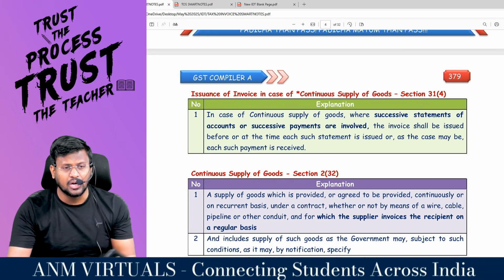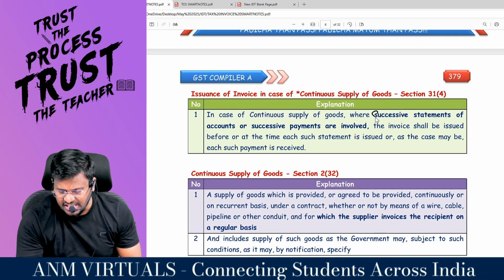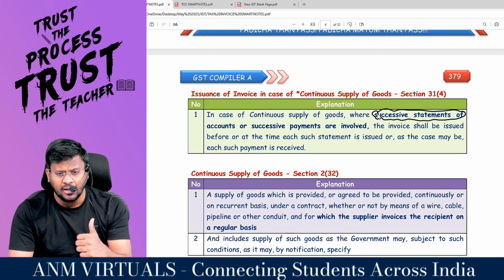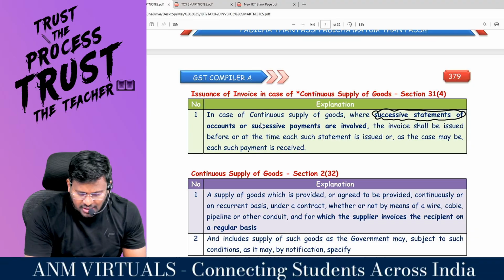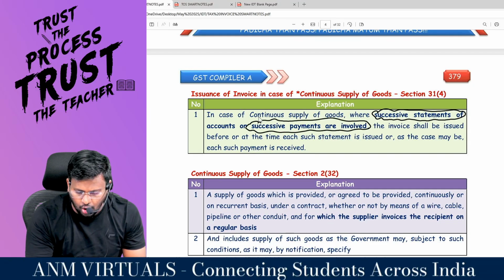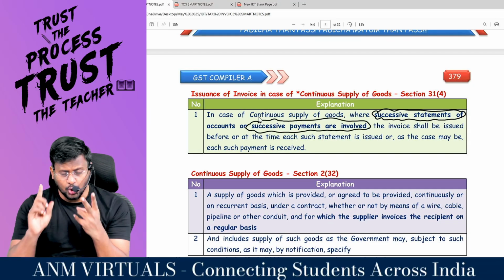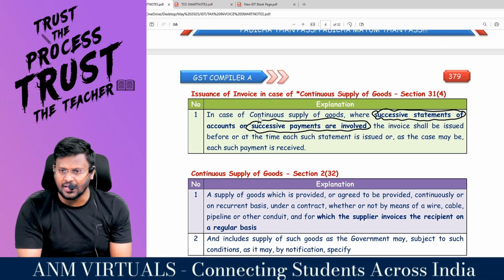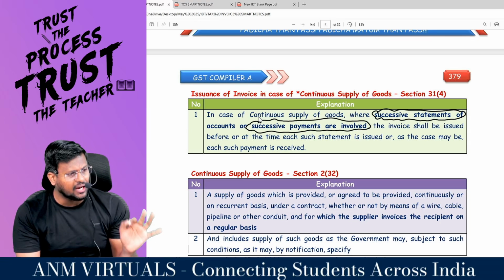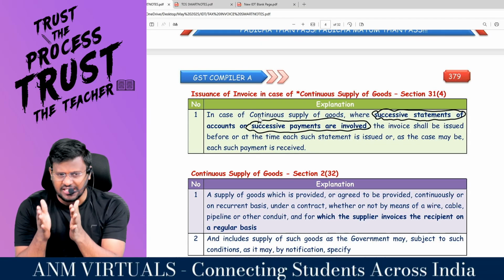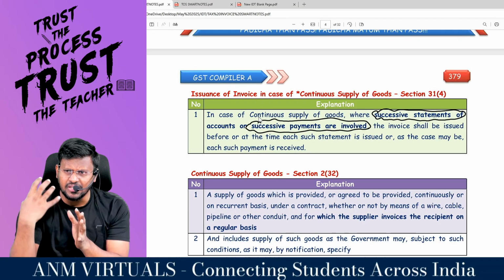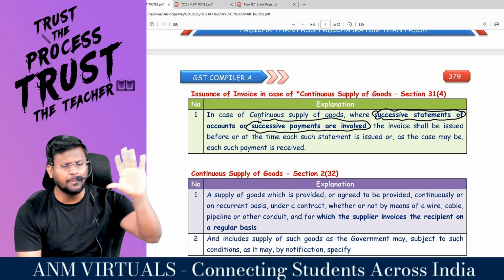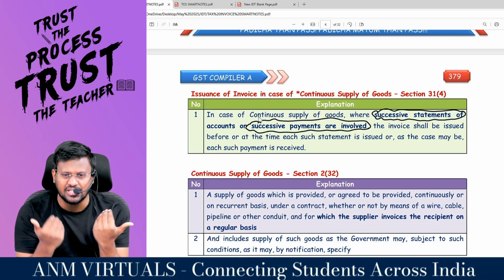So, two checkpoints will be there, called successive statement of accounts or successive payments are involved. Successive statement of accounts means, for April month supply, I will give a statement on May 5th, or May 10th, or May 15th. This is called successive statement of accounts.